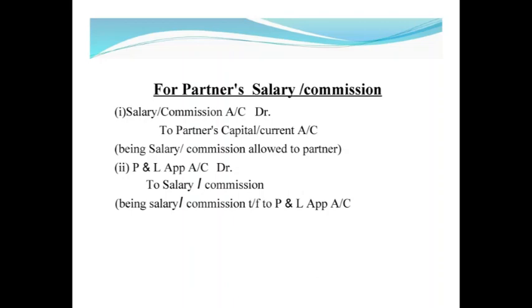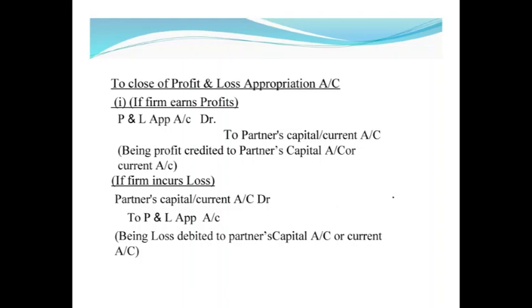Difference between partner's capital account and current account: if the firm is preparing fixed capital account, then the amount of salary will be transferred to his current account. If firm is preparing the fluctuating capital account, the amount of salary will be transferred to partner's capital account. Second entry, after paying the salary to partner, amount of salary will be transferred to profit and loss appropriation account. So entry, profit and loss appropriation account debit to salary account.